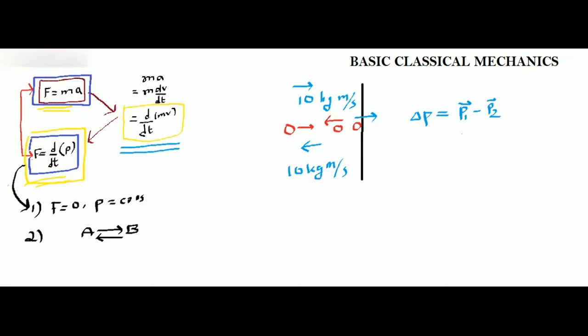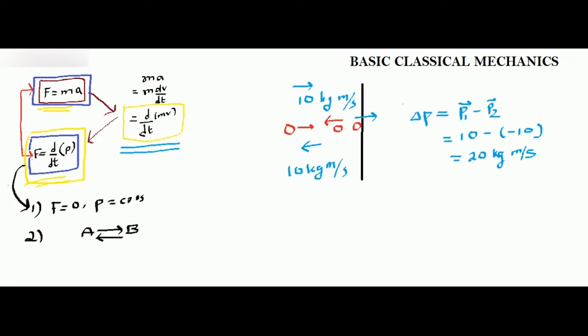Agreed? Now what is p1? P1 is towards the right, it is 10, minus what is p2? P2 is towards the left, so it is opposite to p1, so I can write a minus 10. Okay, so what is the total change in momentum? The total change in momentum is 20 kg meter per second. Okay, this is how things happen. So this is the change in momentum.